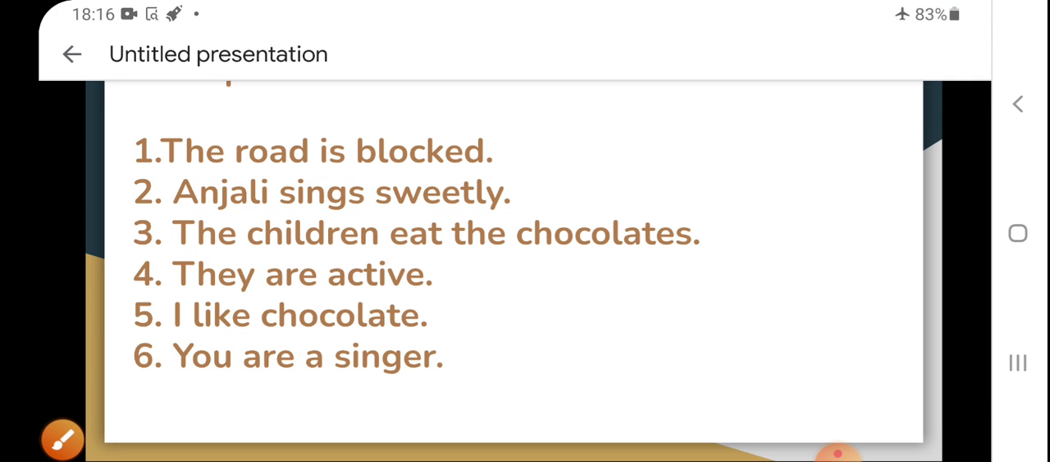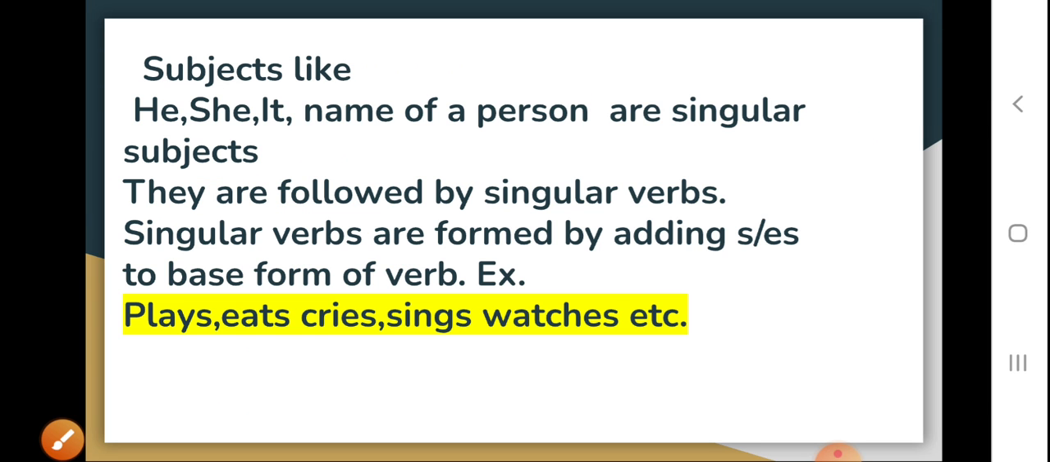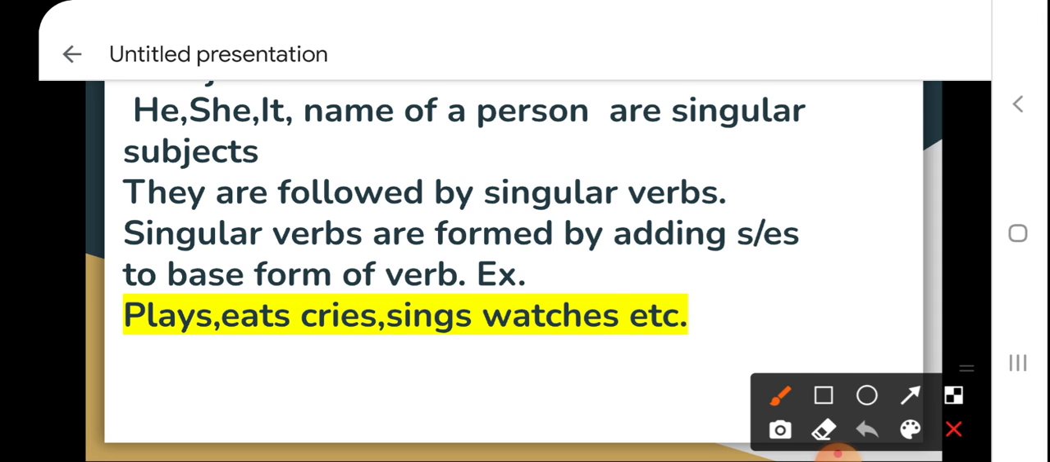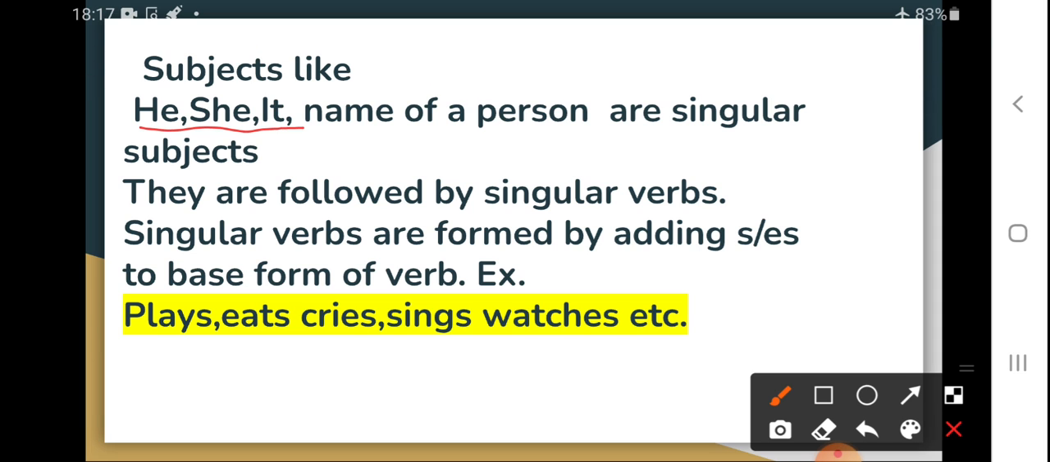Okay. Now on the next page, see, I am explaining you what kind of subjects are singular subjects. Example, he, she, it, or the name of a person. Just in the previous example, I told you Anjali. It is the name of a person. Or if the subject is he, she, or it, all these subjects are singular subjects. So, if the subject is singular, you will give a singular verb. They are followed by singular verbs.